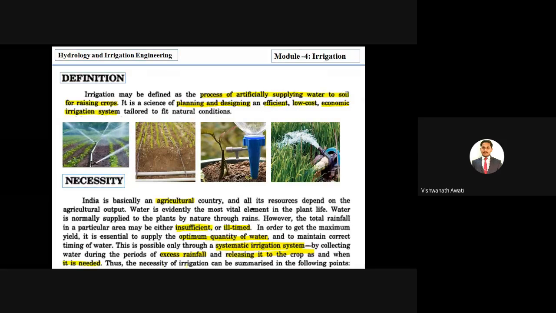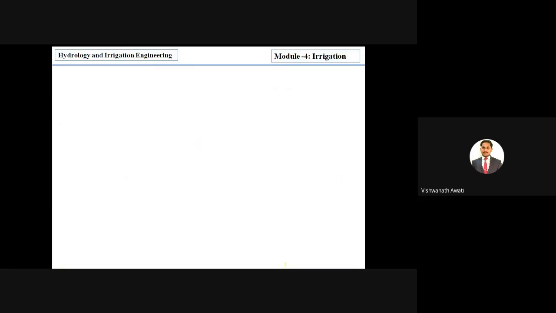Thus, the necessity of irrigation can be summarized in the following points. The overall objective is to supply artificial water to the growing crop, and to store the excess rainfall that causes runoff, so that when it is required we can supply it with canals and the irrigation system. We will discuss the points which show the necessity of irrigation, or which factors show we require artificial supply of water, one by one.